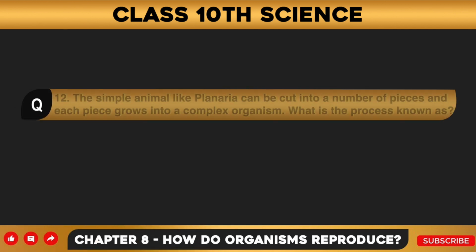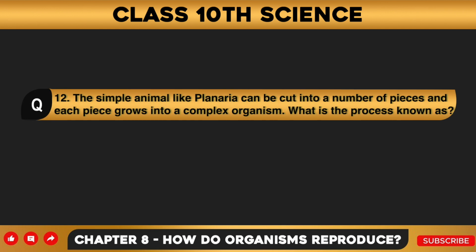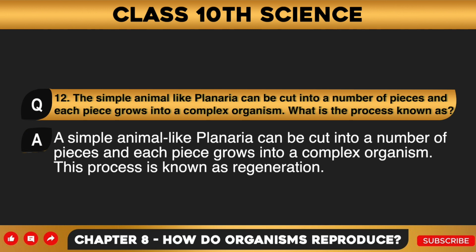Question number 12. The simple animal like planaria can be cut into a number of pieces and each piece grows into a complex organism. What is the process known as? Answer to this question is, a simple animal like planaria can be cut into a number of pieces and each piece grows into a complex organism. This process is known as regeneration.